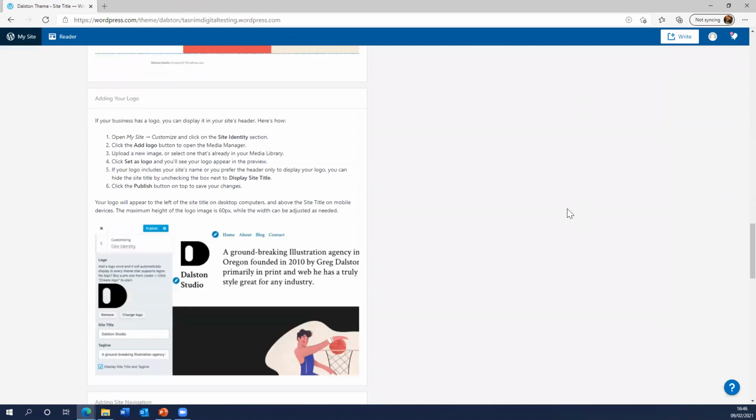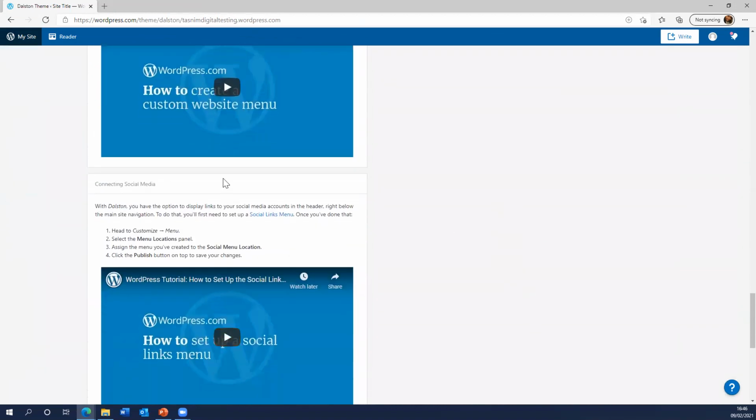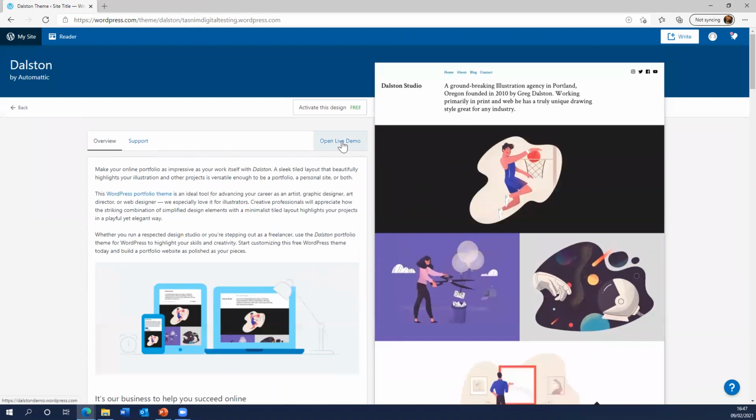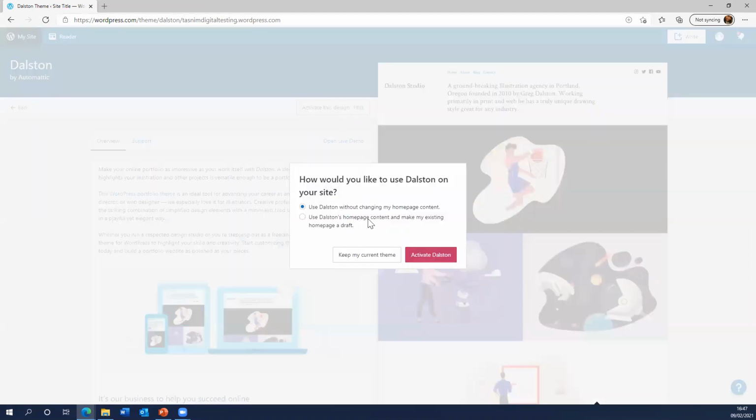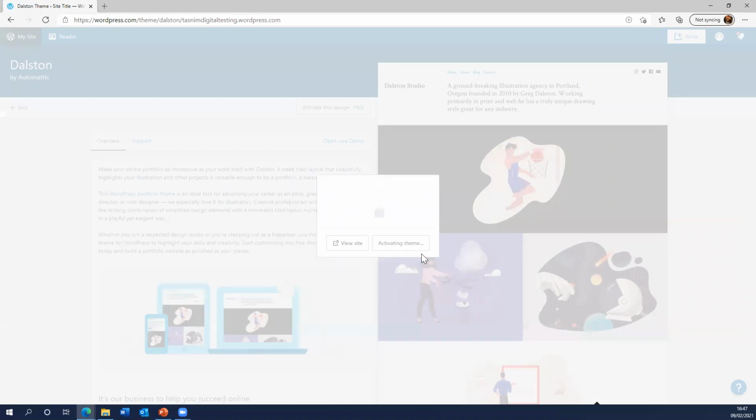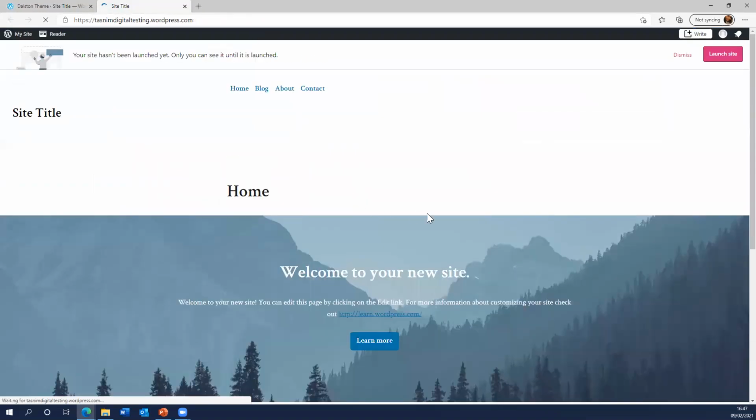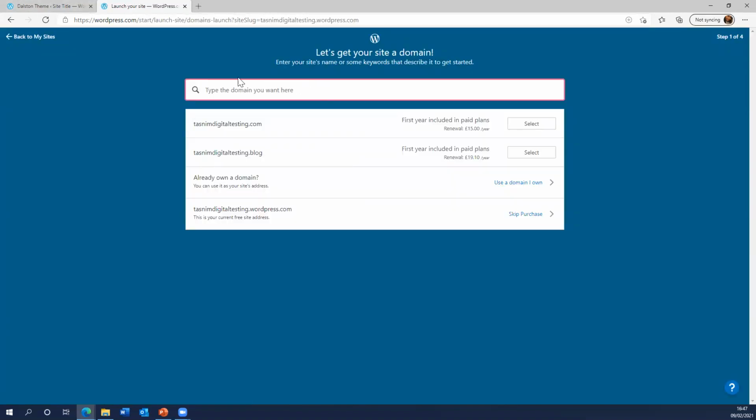Once you've done that, you can just have a quick look around. There are videos as well to customize your website, and then you can activate it by either keeping your current theme or further changing the website. So once you've changed that, you go to your custom domain, and well, it should have changed. Oh, okay. It says that your site hasn't been launched yet. You can only see it once it's launched. So once that's been launched, if I just launch it now, then it should allow you to see it.